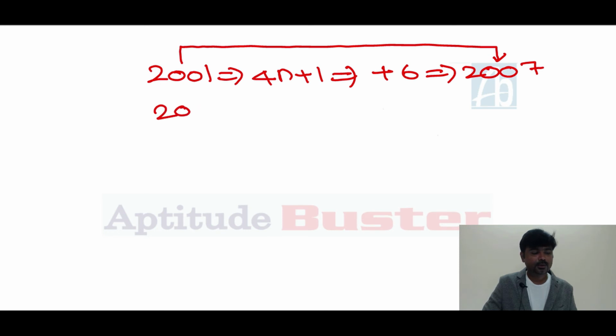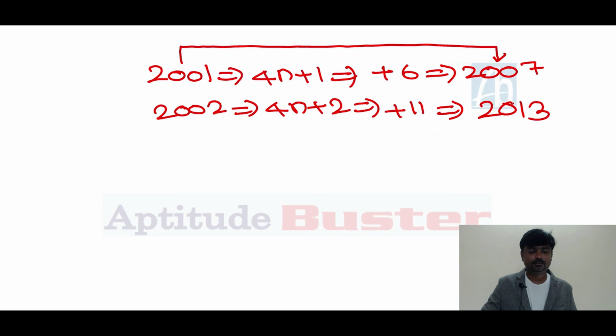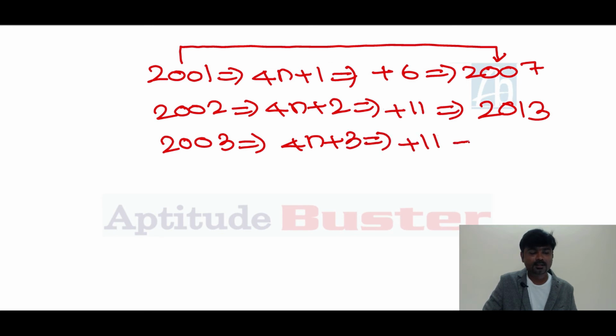Next, take 2002. 2002 is in the form of 4n plus 2. Add 11 years. 2002 plus 11 is 2013. Next, 2003. 2003 is in the form of 4n plus 3. In this case also add 11 years, that's 2014.